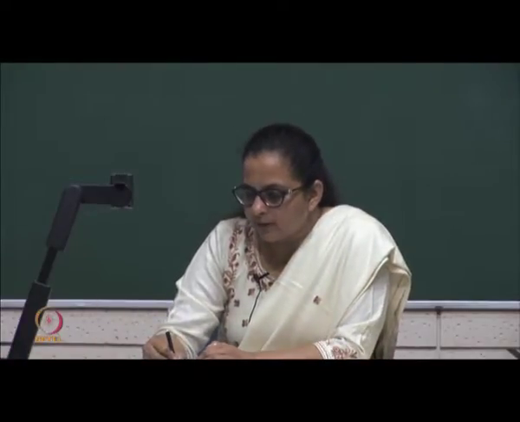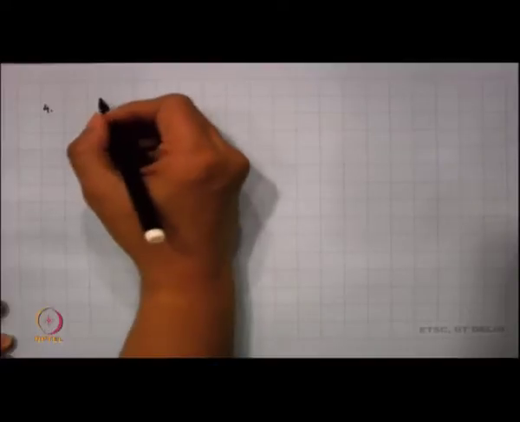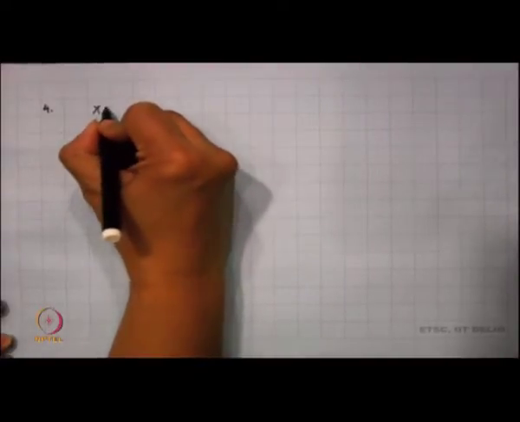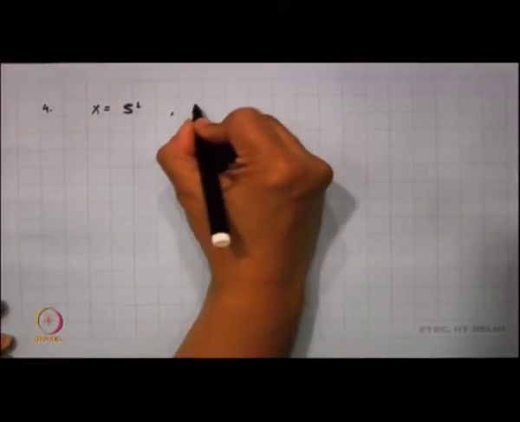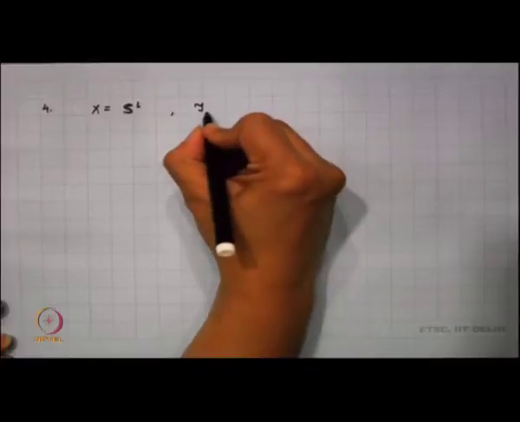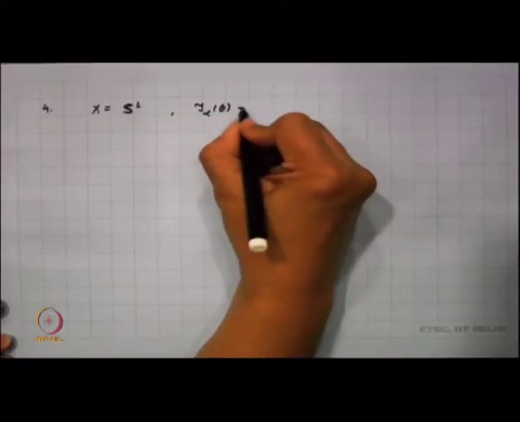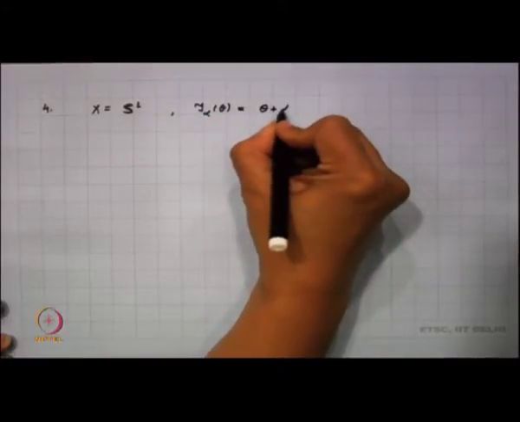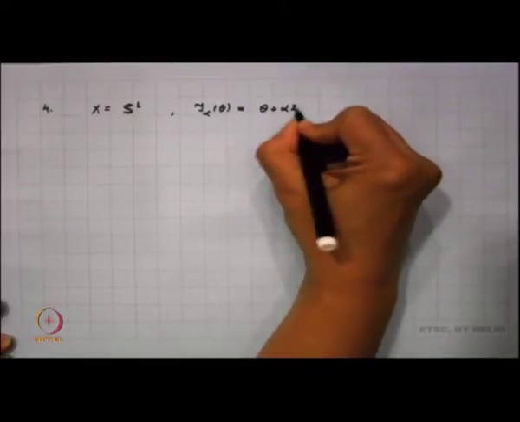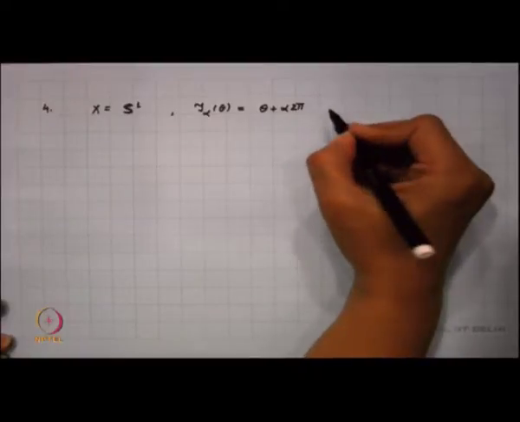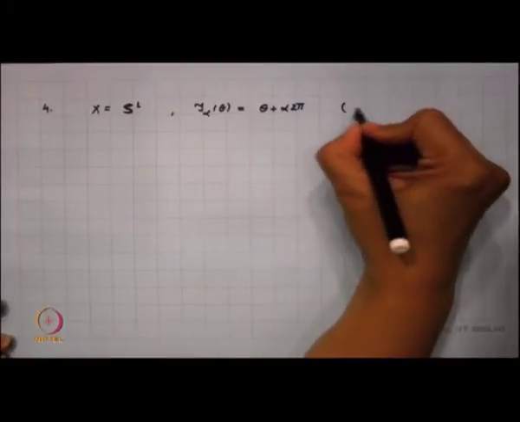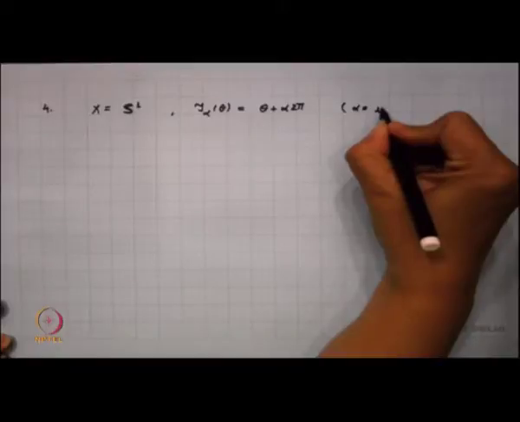Let us again go back to a compact metric space now, and this is something which we have already discussed. I am taking X to be my circle S1, and here we are given a mapping tau alpha of theta, which is theta plus 2 pi alpha, and let me now take my alpha to be irrational. So, this is an irrational rotation.